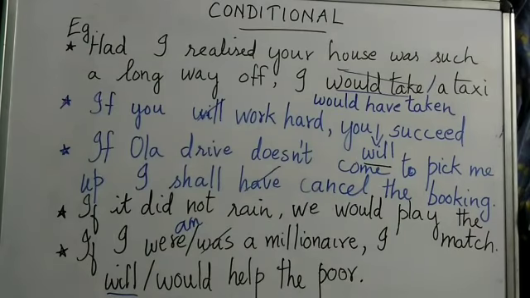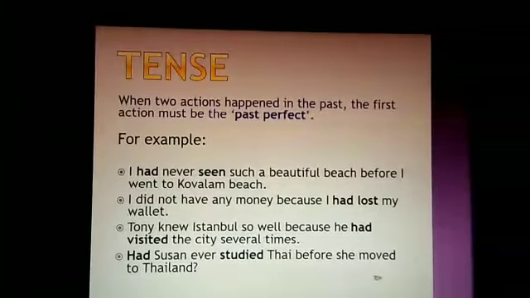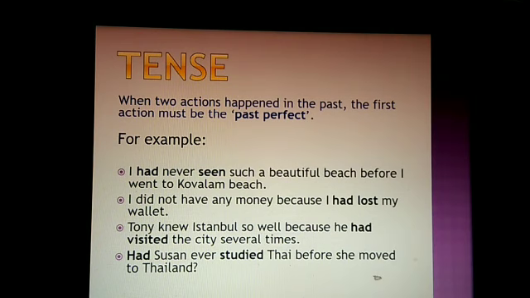Okay, so with this we finish this conditional. Dear students, next we shall move on to tense. There are 3 tenses you know, and we shall see while focusing on the error spotting. When 2 actions happened in the past, the first action must be the past perfect. For example, I had never seen such a beautiful beach before I went to Kovalam.